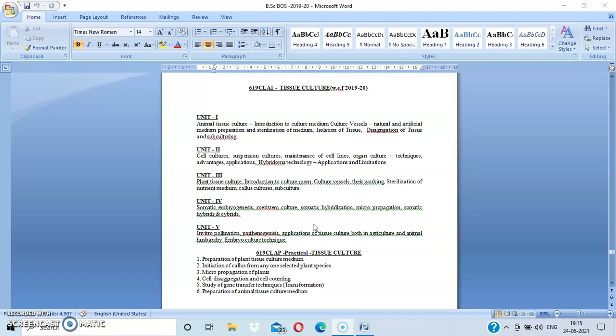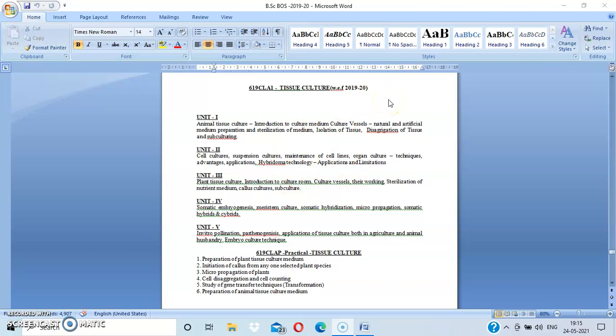Okay, in cluster papers there are several clusters. We have selected the ones closely related to our biotechnology chapters. That's why you are selected these clusters specifically. Here we have tissue culture as a cluster paper in this semester. Let us discuss the syllabus of the tissue culture.